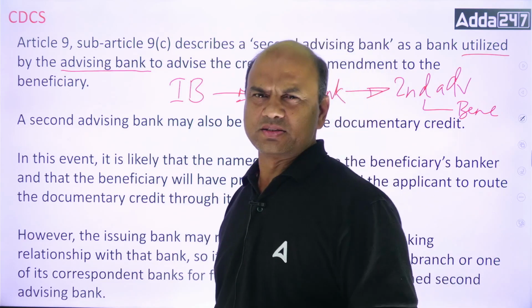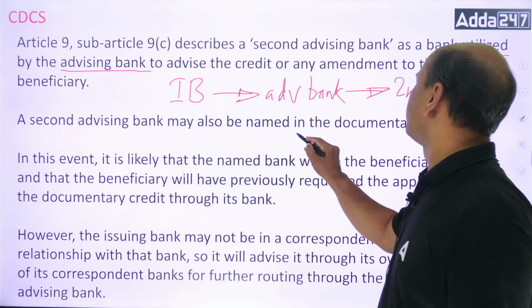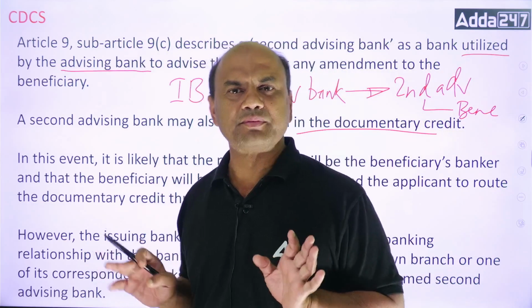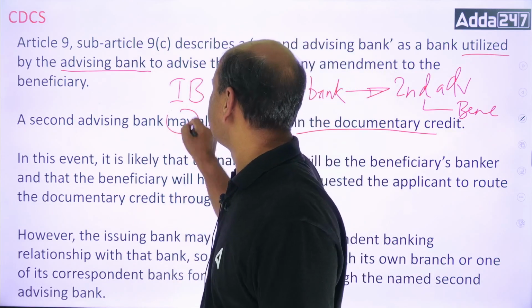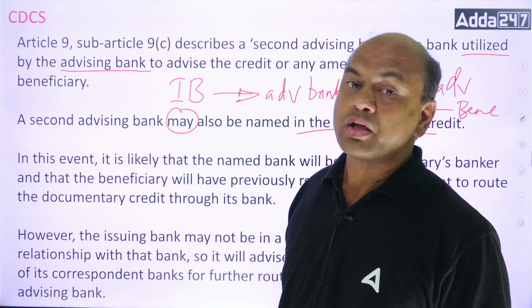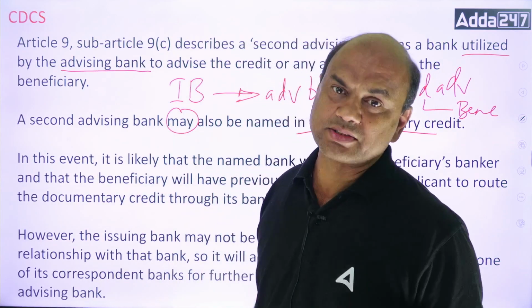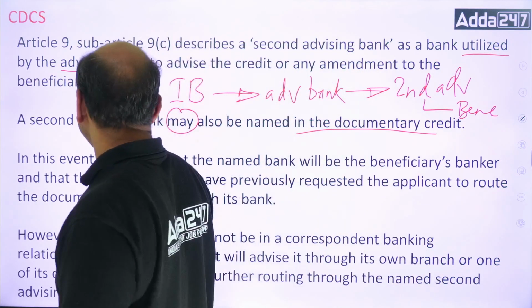Let's study in detail. A second advising bank may also be named in the documentary credit. Named means in the LC also it may be named. It's not compulsory that it is named. If it is named in the LC, it is called the advise through bank.